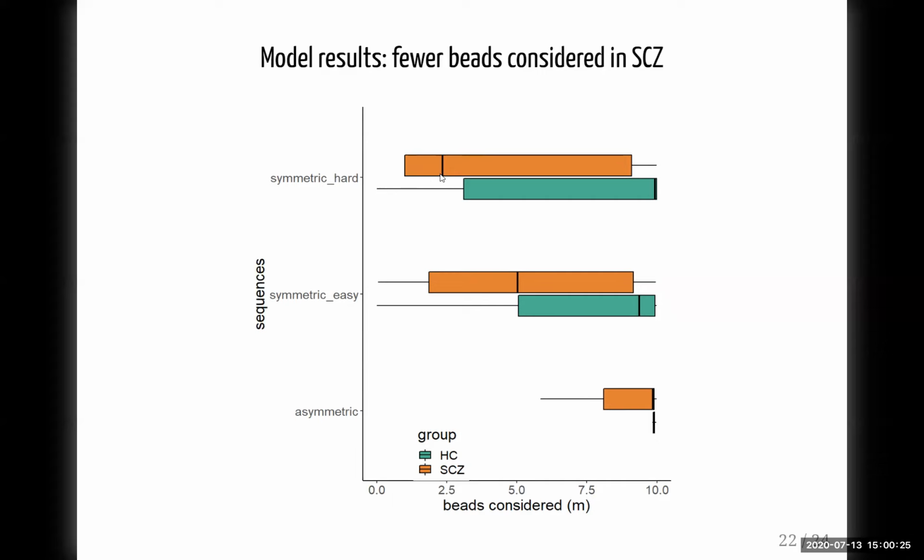There only 2 or 3 beads are considered by the patient group. Though there is a caveat here: no data set contains all 3 types of sequences. So there might be differences in the exact details of how the tasks have been presented, also the instructions, as well as the patient groups can vary.